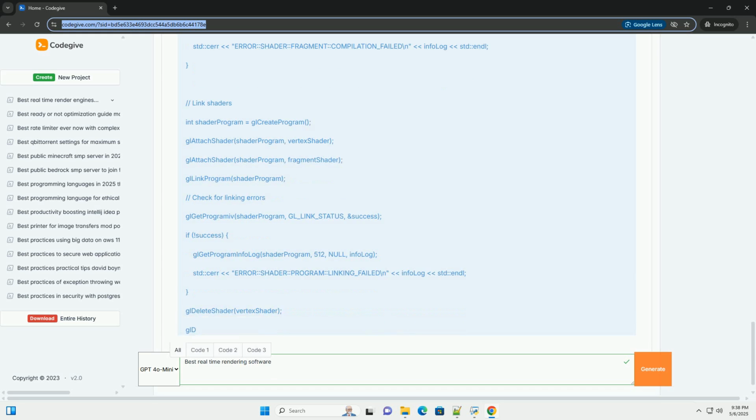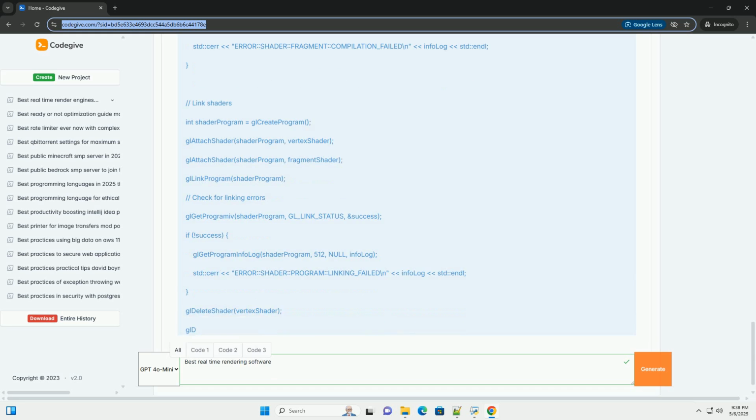Specialized rendering software. Blender, this free and open source 3D creation suite can be used for real-time rendering. It features a powerful real-time rendering engine called Eevee. Marmoset Toolbag, a popular real-time rendering and baking tool for artists. Substance Painter, a texturing tool that also offers real-time rendering capabilities.